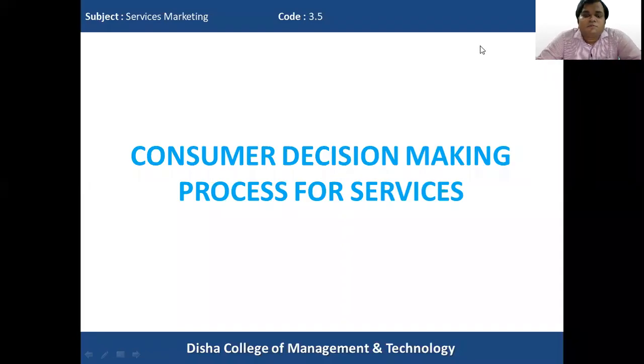Good morning, students. In today's class of service marketing, we'll start with a new topic, that is consumer decision-making process for services. This is also known as the purchase process for services. In the previous class, we have understood the various distinctive characteristics of consumer behavior in case of services.